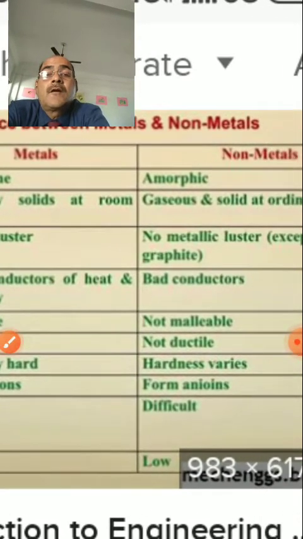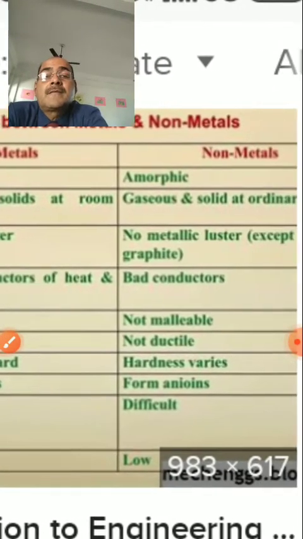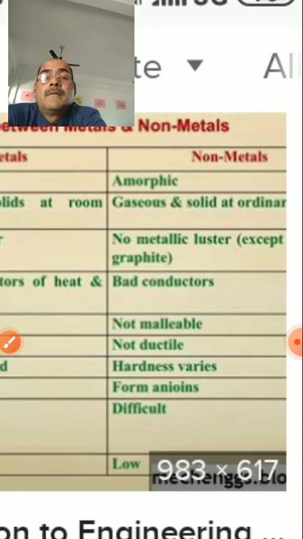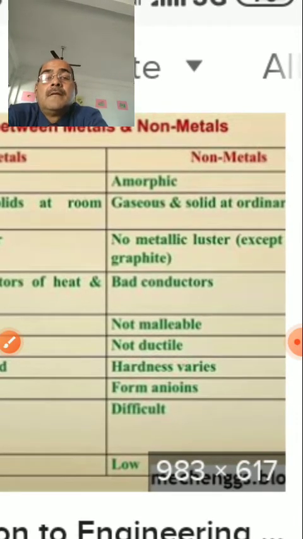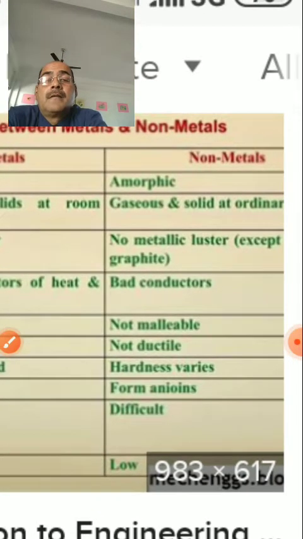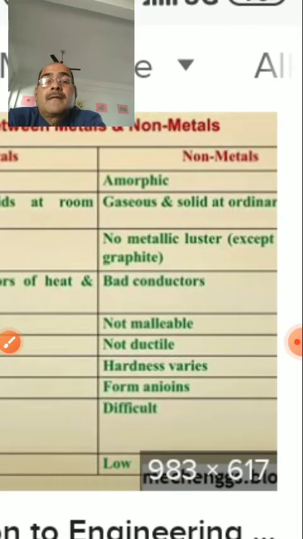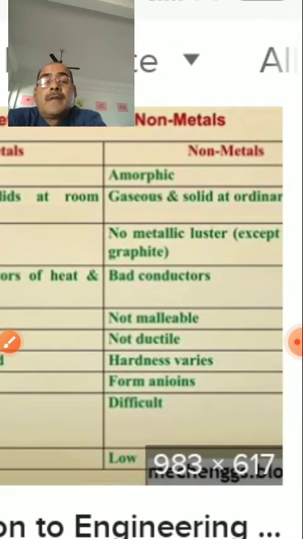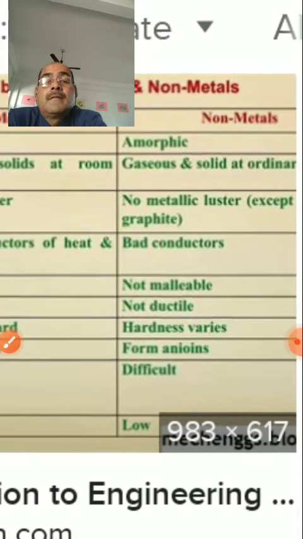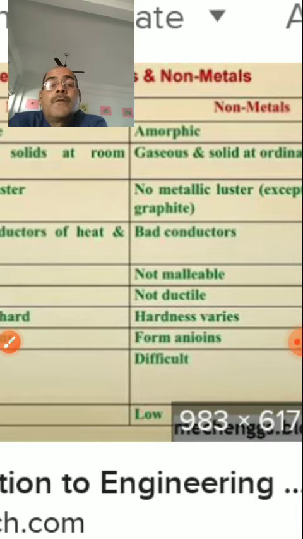While, dear students, non-metals are amphoteric in nature. Amphoteric means they may be solid, crystal or non-crystal; they are of both natures. They may be gaseous or solid at ordinary temperature. There is no metallic luster except in graphite. They are bad conductors of heat and electricity, and they are not malleable or ductile. Hardness varies from component to component, and they form anions. Their melting and boiling points are low.